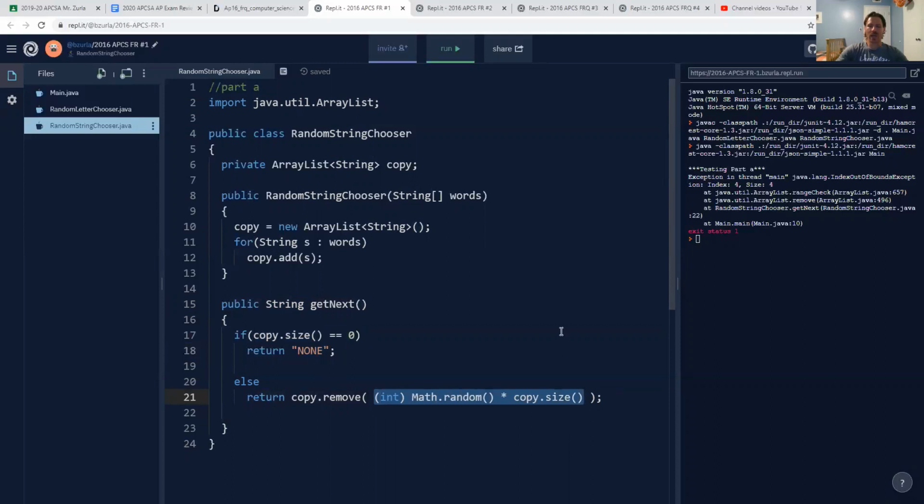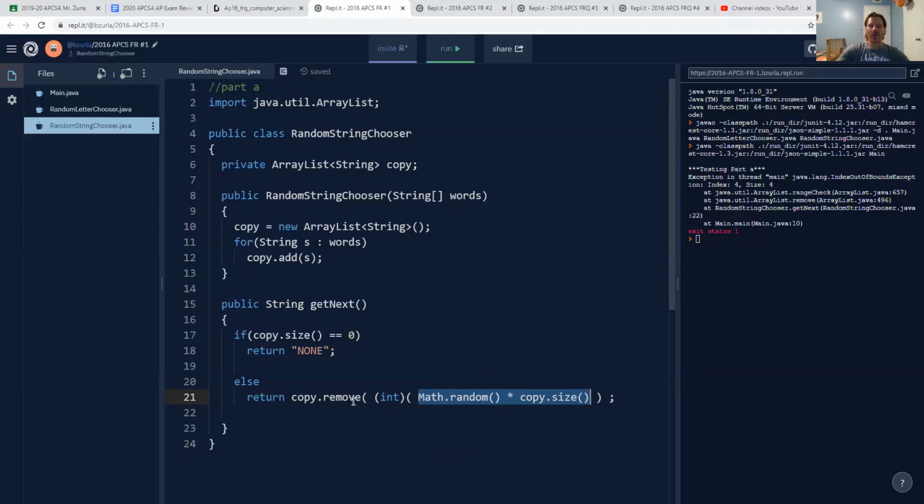Okay, so I need to cast Math.random to an int. And let's see, I need one more set of parentheses in there. Okay, so Math.random times the size of the ArrayList. Don't add 1 because we want to include index 0 potentially, and then cast it down to the int level.